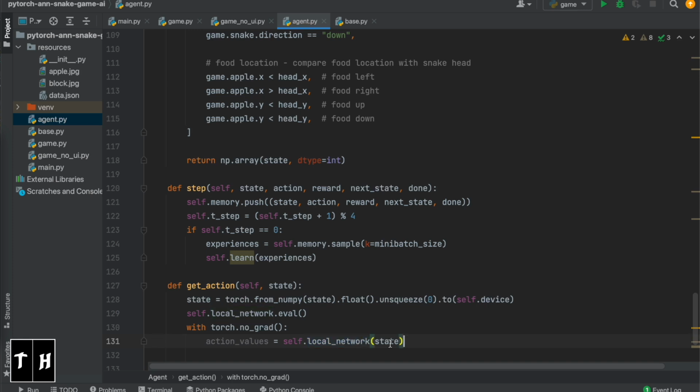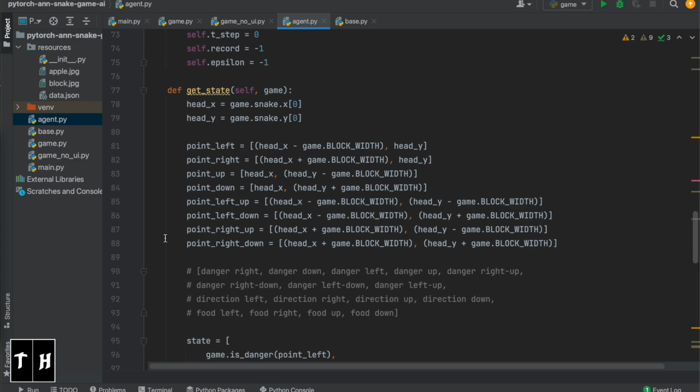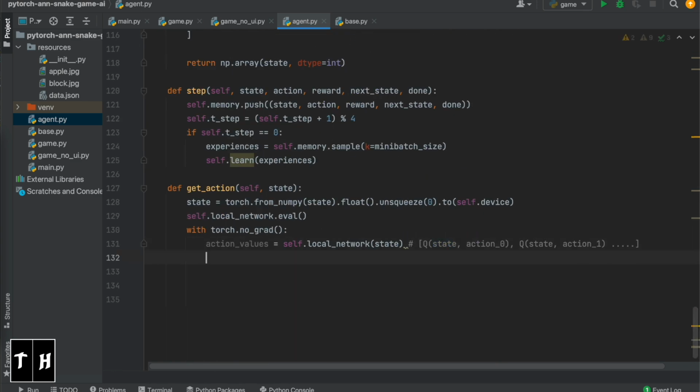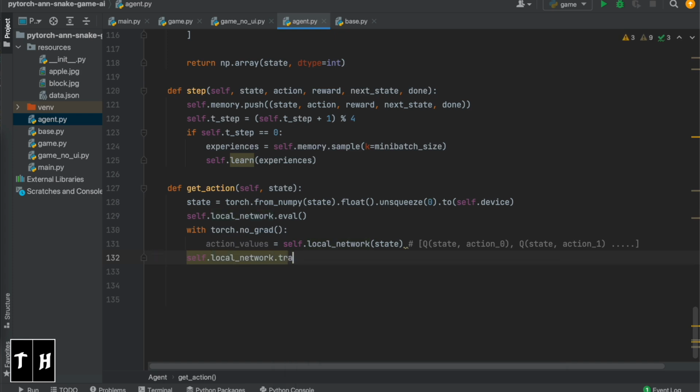Now we have Q values for all the possible actions. It would be something like a list of Q values for each action: for the state, action_0, action_1, and so on. In our case, the action size is 4, so we'll get 4 Q values. Now, before we do anything else, let's put the Q network back into training mode. So self.local_network.train().